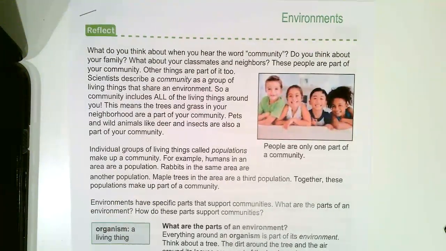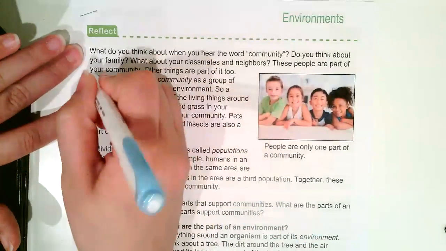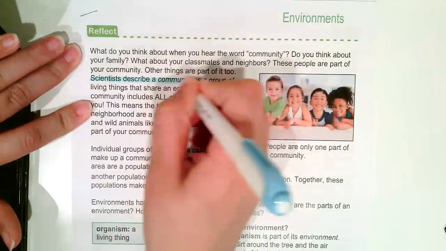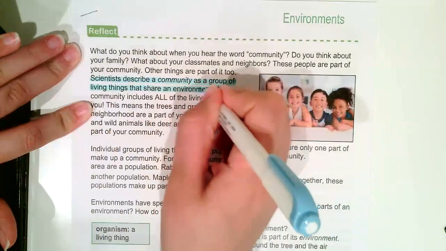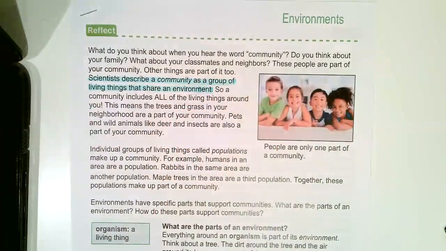So environments. What do you think about when you hear the word community? Do you think about your family? What about your classmates and neighbors? These are part of your community. Other things are part of a community too. Scientists describe a community as a group of living things that share an environment. Okay, so that's important. They describe it as a group of living things that share an environment.